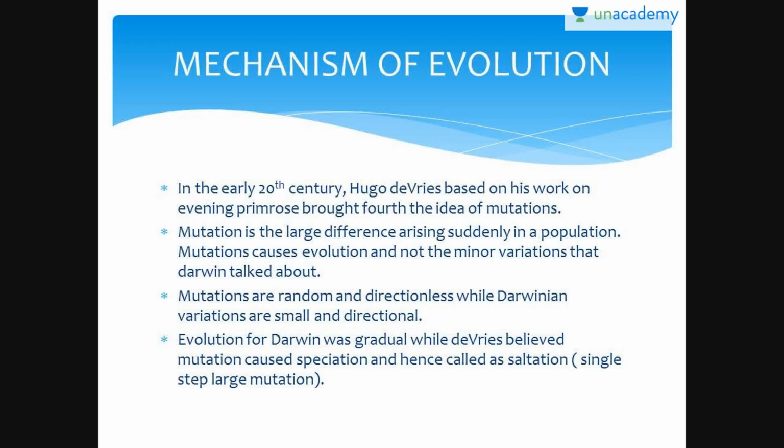Mechanism of evolution now. In the first decade of the 20th century, Hugo de Vries, based on his work on evening primrose, brought forth the idea of mutation. Mutation is a large difference arising suddenly in a population. Mutations cause evolution and not the minor variations that Darwin talked about. Mutations are random and directionless, while Darwinian variations are small and directional. Evolution for Darwin was gradual, while de Vries believed mutation caused speciation and hence called it saltation, a single-step large mutation.